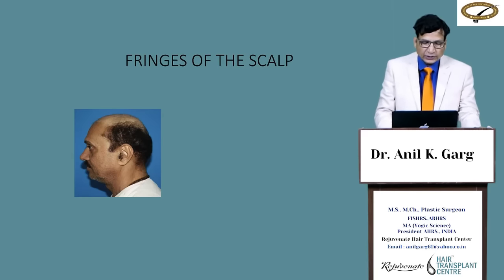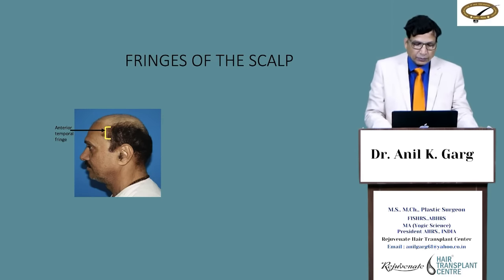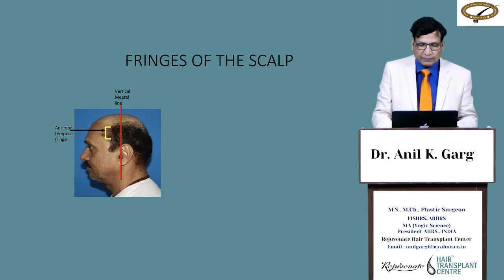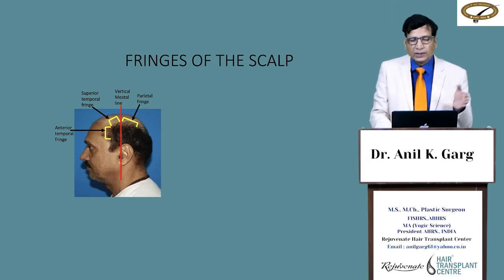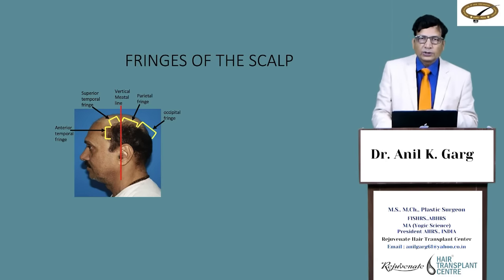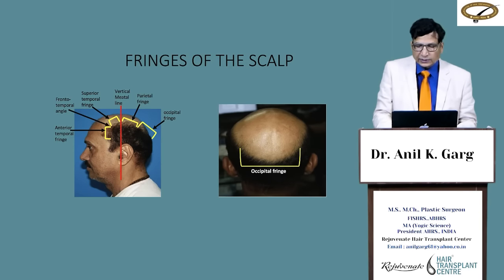Then the fringes of the scalp: this is the antetemporal fringe, and then the imaginary line passing through divides the superior temporal fringe and parietal fringe, and behind that is the occipital fringe. And the angle between this is the frontotemporal angle, and this is your occipital fringe when the balding process has gone to the advanced grade.